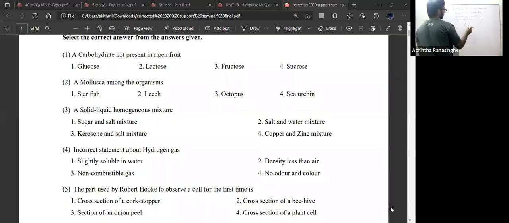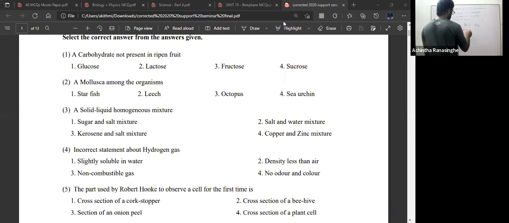Next one. No odor and color, yes. Hydrogen gas is colorless and odorless. Same as oxygen, colorless and odorless. Same as carbon dioxide, colorless and odorless. So what is the answer here? Non-combustible gas. Hydrogen gas is a combustible gas.